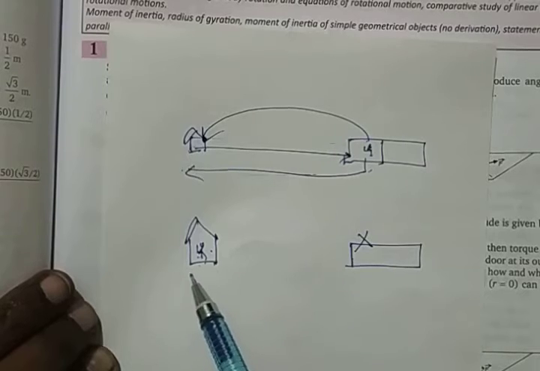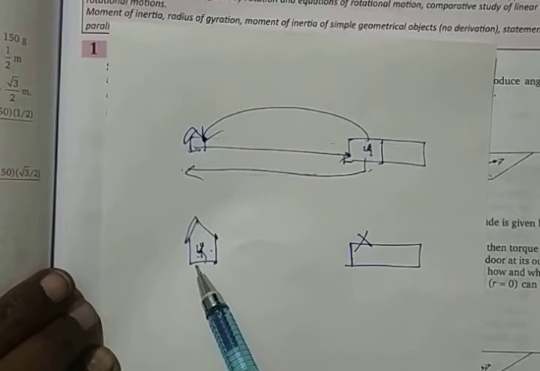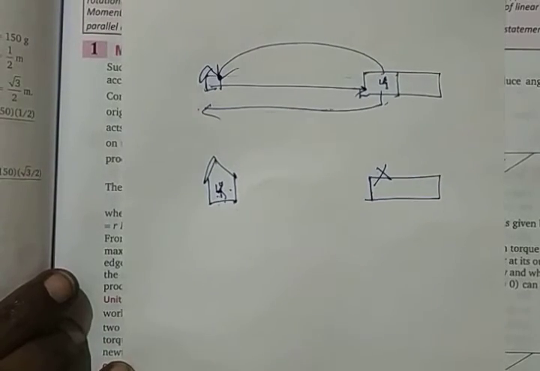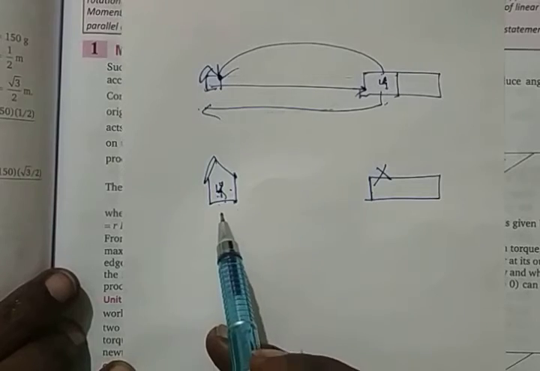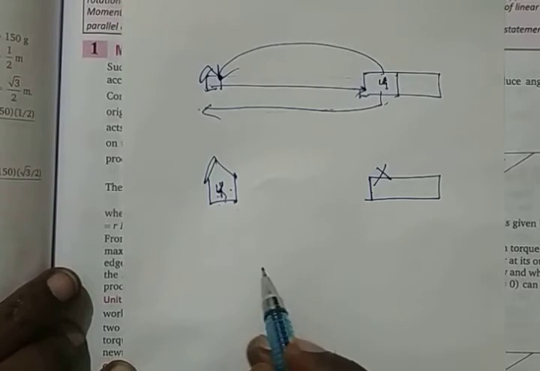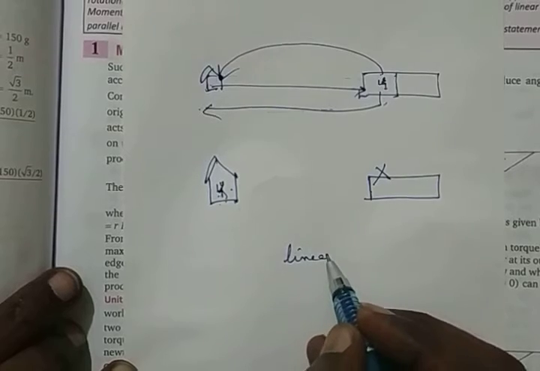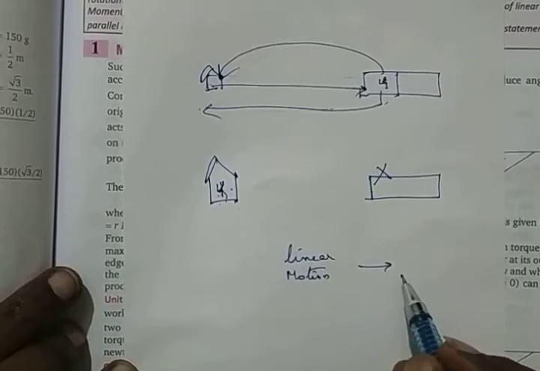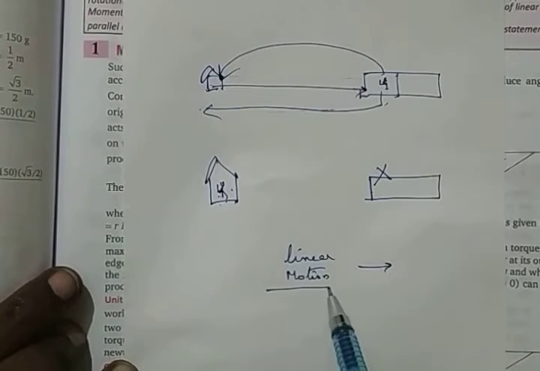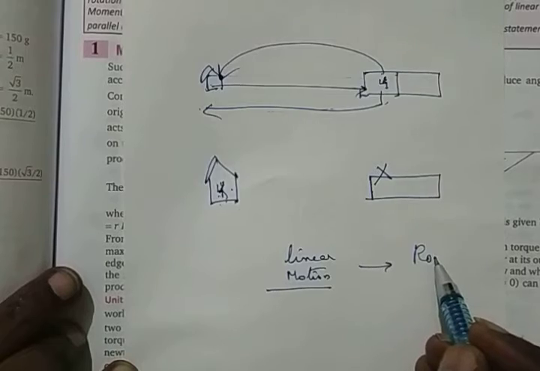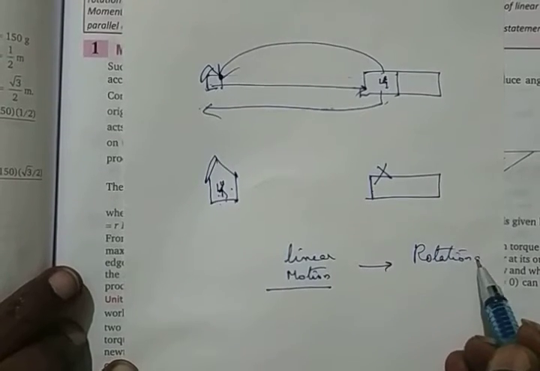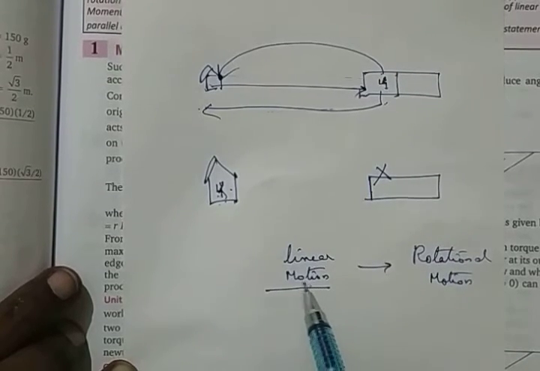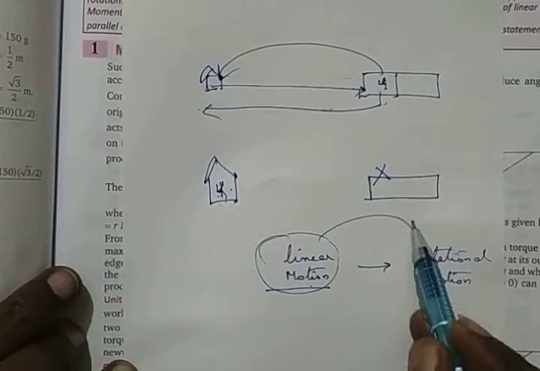Now you are quite settling down in this pattern also. There are difficulties, there are so many things which you are still figuring out how to do, but there is a way to finally come to a settlement of this. Here also I am taking you from a very important part of learning called linear motion to another new part called rotational motion. You're going to shift your entire thinking from linear motion to rotational motion.